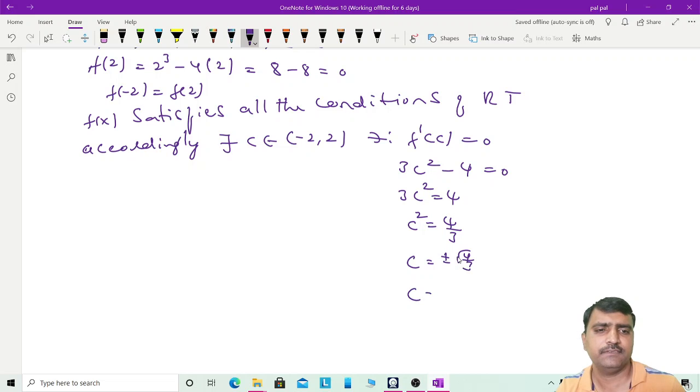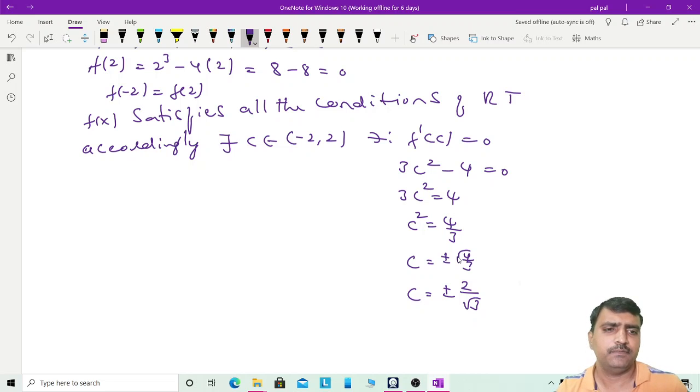So c is equal to plus or minus 2 divided by root 3. So definitely I think 2 by root 3 is the value in between. It is a value like 1 point something, so definitely plus 1.1 or whatever it is. So that is both the values.